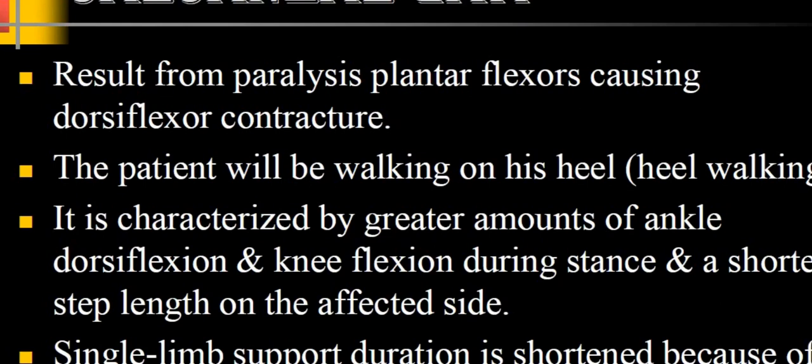Next, we are going to see the calcaneal gait. This is a result of complete paralysis of the plantar flexors, causing dorsiflexor contraction. The patient will be walking on his heel. We have already seen toe walking; this is heel walking. This is characterized by a greater amount of ankle dorsiflexion. So the ankle will be fully dorsiflexed, which means the toes will all be looking up. Only the patient's knee will go into flexion. During the stance, a shorter step length will be seen on the affected side. Single limb support duration is shortened because of the difficulty in stabilizing the tibia on the knee, as you can see.